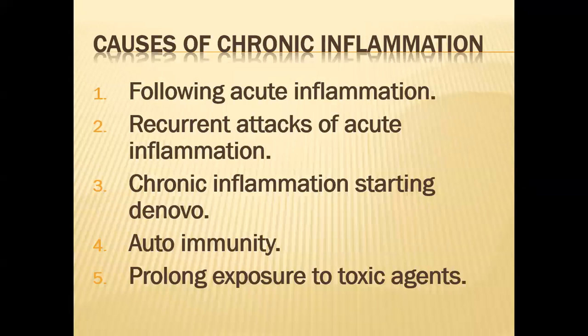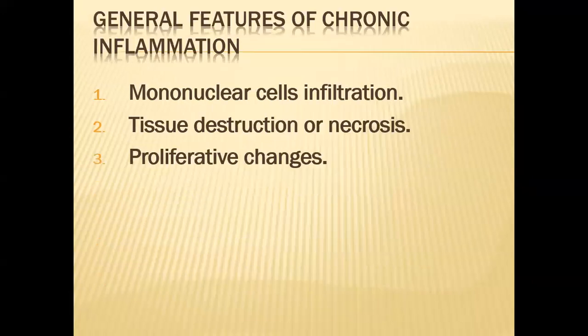Fourth one is the autoimmunity. When in certain conditions, our immune response is set up against the individual's own tissue, it is called autoimmunity. Autoimmune diseases are always chronic in nature from the very beginning. Fifth one is the prolonged exposure to a toxic agent. When we are exposed to any type of agent which is harmful for our body, it produces disease which is always chronic in nature, like, as I have told you, silicosis.